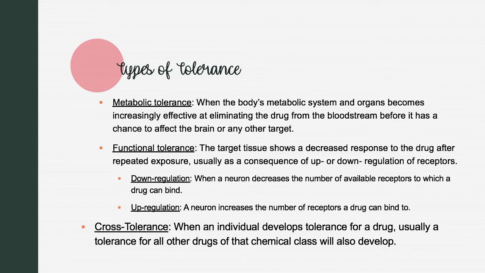Cross-tolerance. When an individual develops tolerance for a drug, usually tolerance for all other drugs of the same chemical class will develop. For example, if you develop a tolerance to heroin, you are going to have a tolerance to many other drugs in the opiate class.